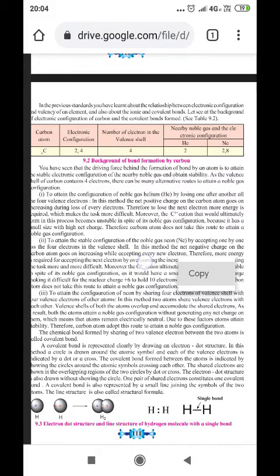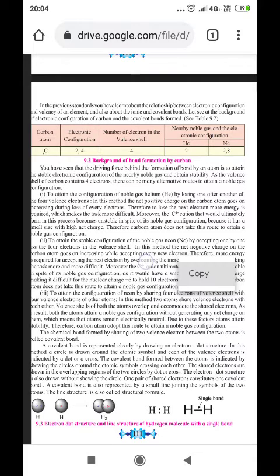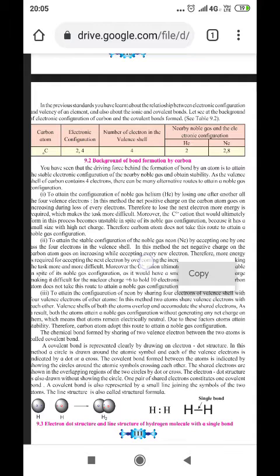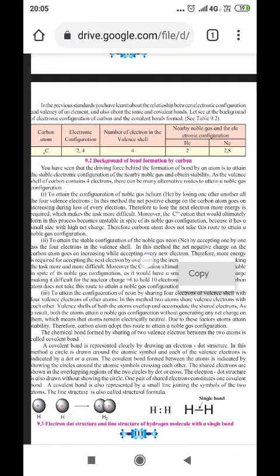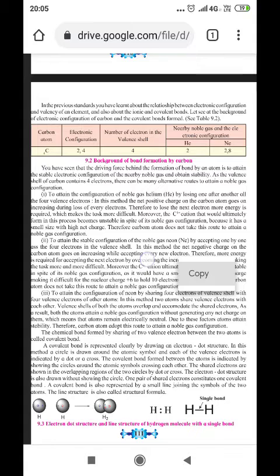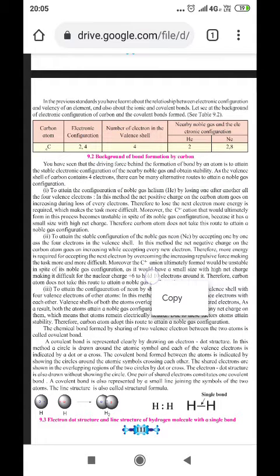The nearby noble gas electronic configuration is 2, 8. You have seen that the driving force behind the formation of a bond by an atom is to attain the stable electronic configuration of the nearby noble gas and obtain stability. As the valence shell of carbon contains 4 electrons, there can be many alternative routes to attain noble gas configuration.